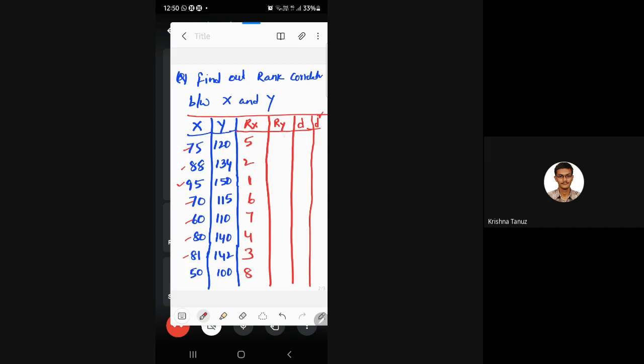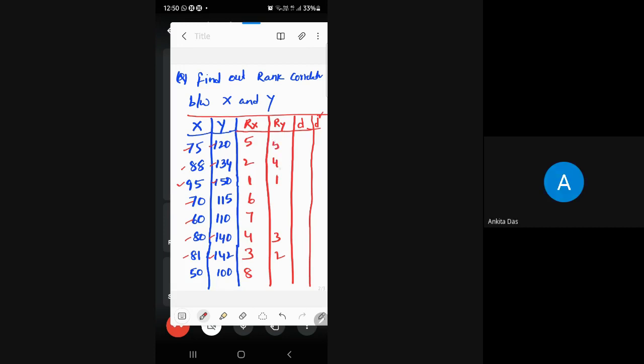Now moving on to ranks for variable Y. For variable Y, what is the highest one? 150, right? 150 will be given first rank. Next, 142 is given second rank. 140 is given third rank. 134 is given fourth rank.